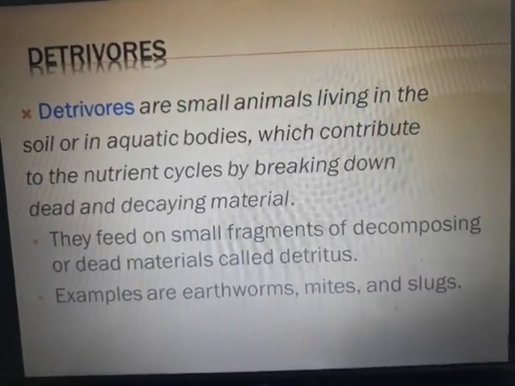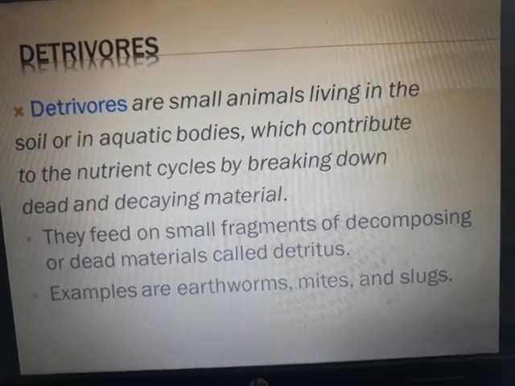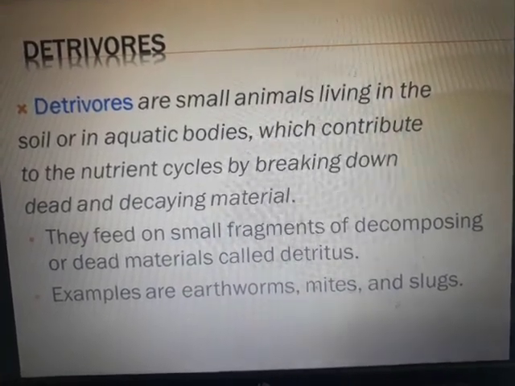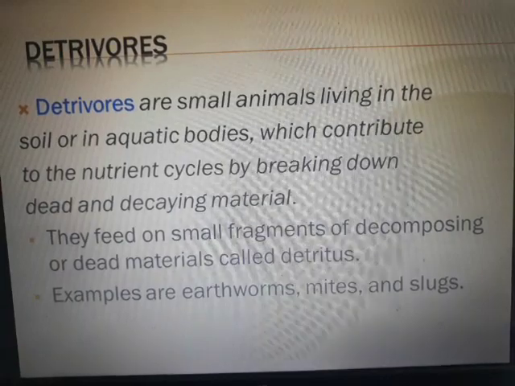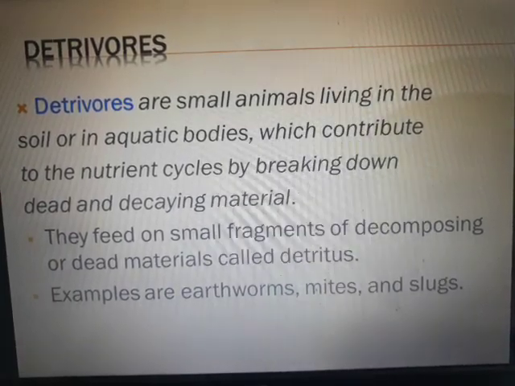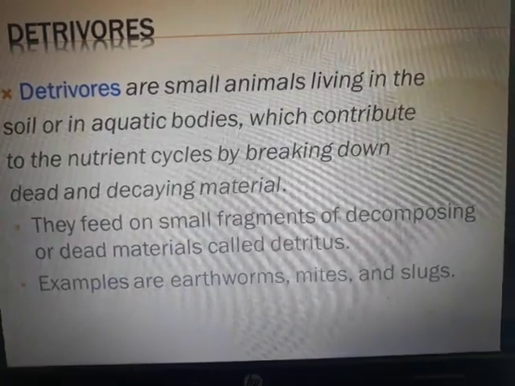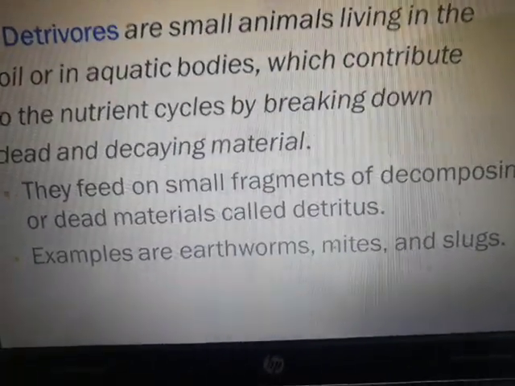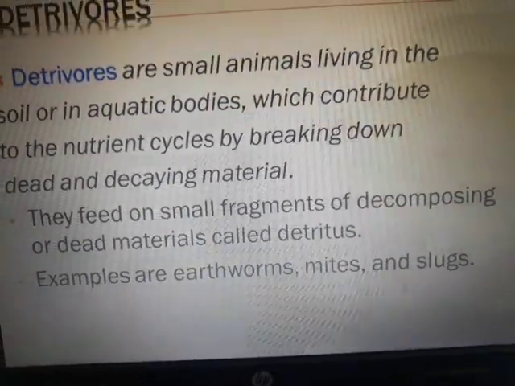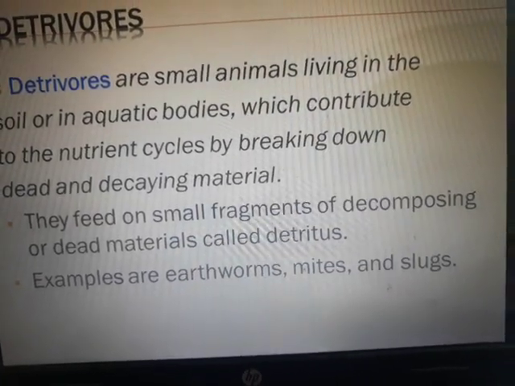Detritivores. What are detritivores? These are small animals living in the soil or in aquatic bodies which contribute to the nutrient cycles by breaking down dead and decaying material. They feed on small fragments of decomposing or dead materials called detritus. Examples are earthworms, mites and slugs.